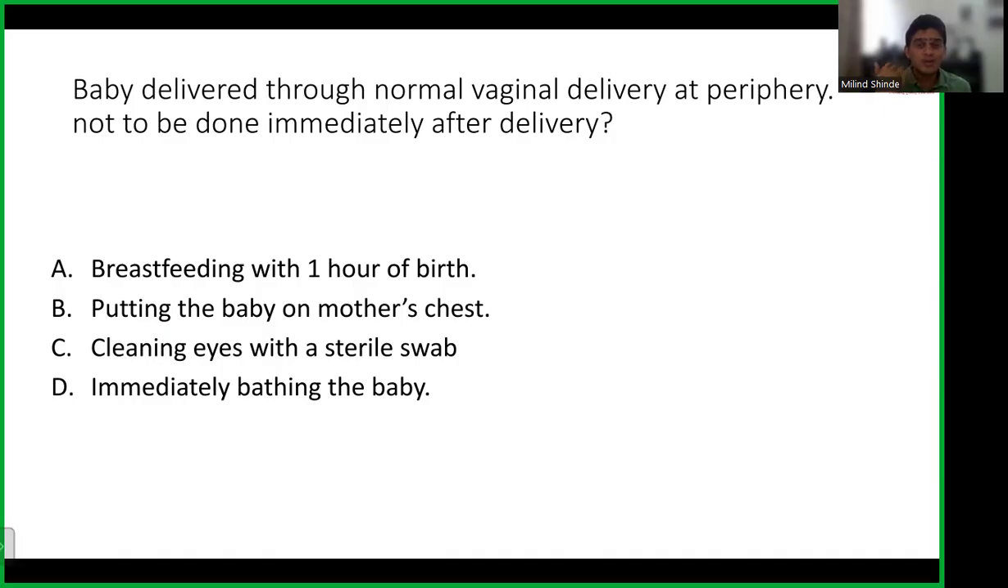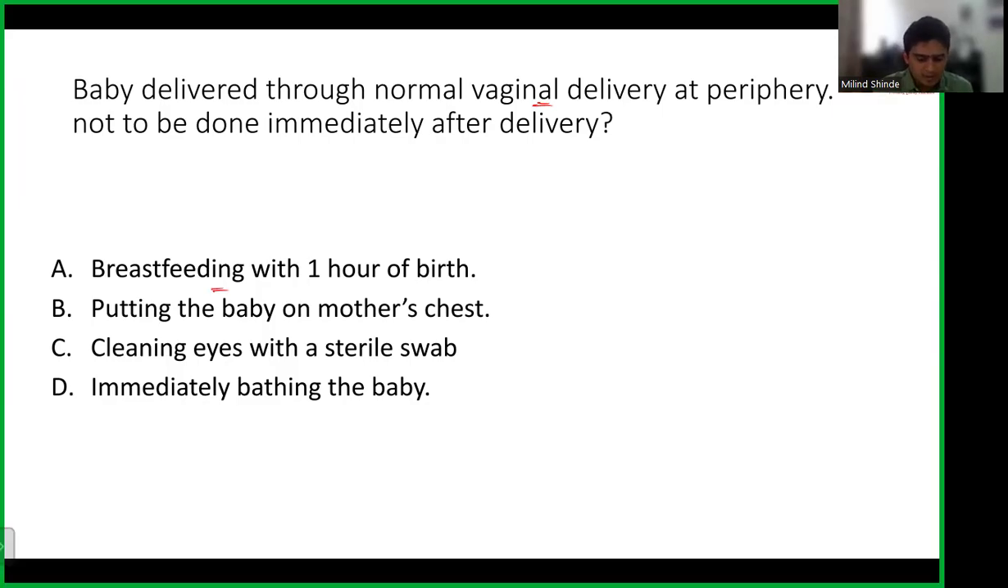Now, what would I say here? It's a vaginal delivery, and they are asking what you should not do. Let's look at the options. Breastfeeding within 1 hour of birth. Yeah, I don't see a contraindication for that. In my question, there is no problem with the baby. Baby is not preterm. They have not talked about anything. So I think baby is good enough, and baby is okay for breastfeeding. So I would definitely do that.